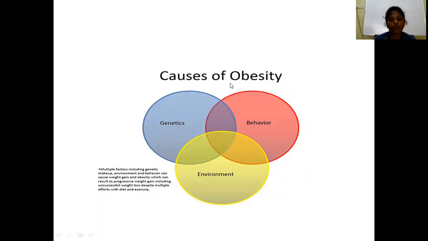Okay, what are the causes of obesity? It depends on genetics, behavior and environment. So these are the causes of obesity: behavior changes, environmental changes and genetic conditions.